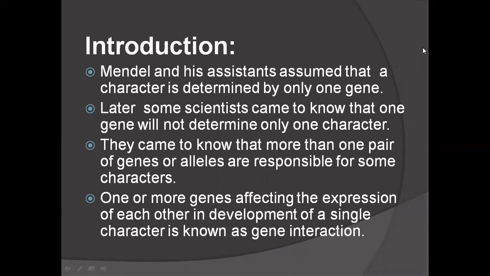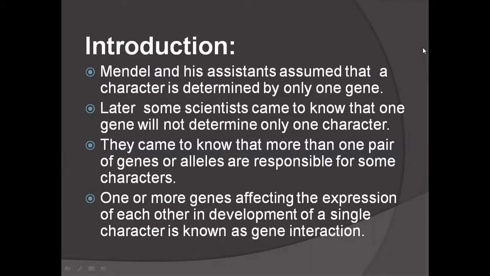So, the father of genetics, Mendel, and his assistants, when they did experiments on pea plant, that is Pisum sativum, in monohybridization and dihybridization, they got the ratios: in monohybridization 3:1, the phenotypic ratio, and in dihybrid ratio they got 9:3:3:1.